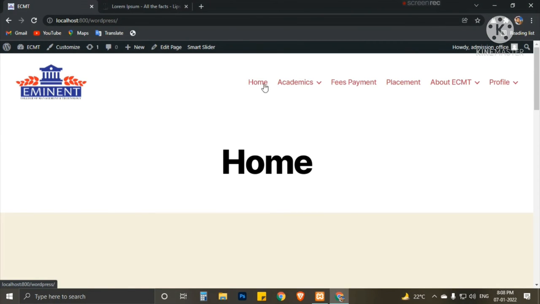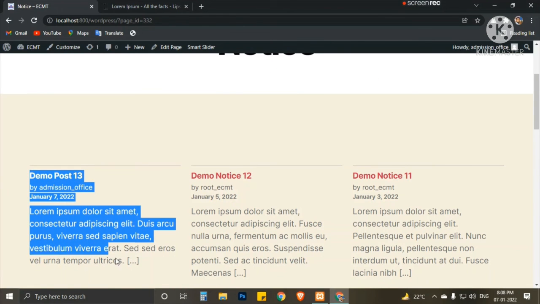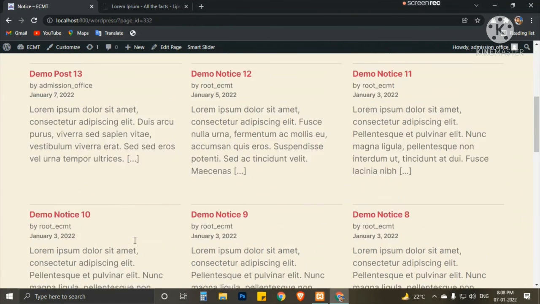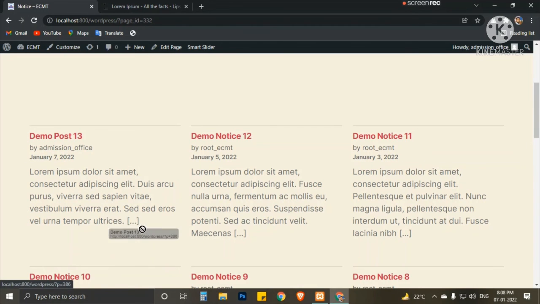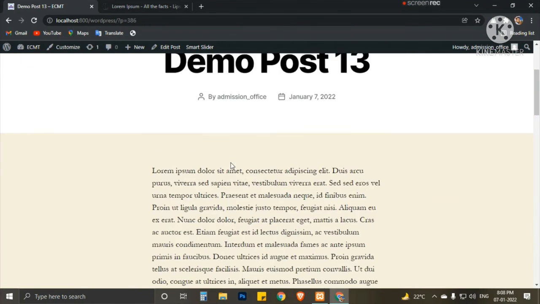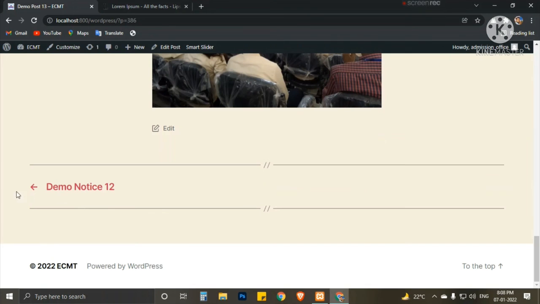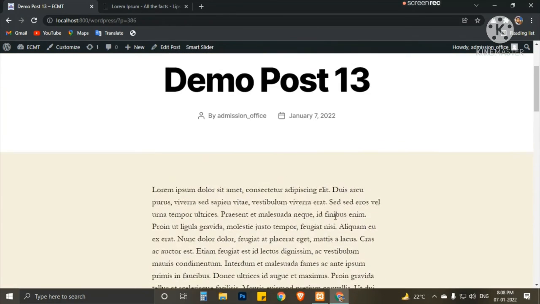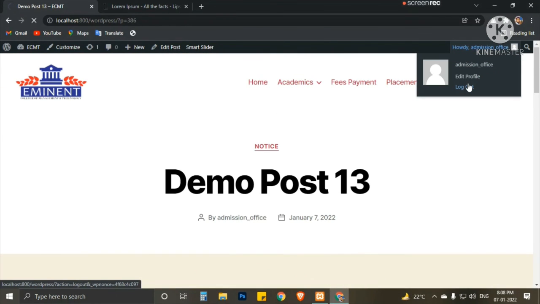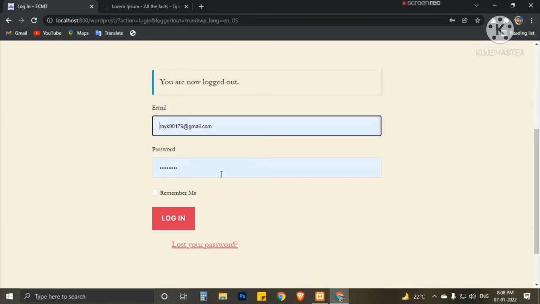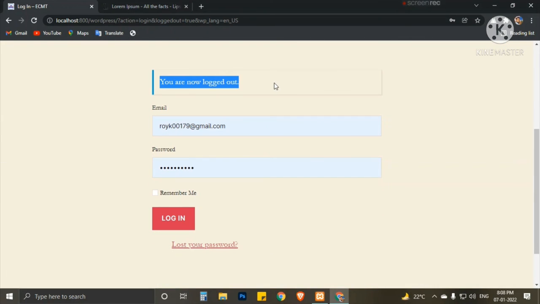If we do that, then when you go to the notice, post 13 is there. If we click on this and go to the bottom side, the comment portion is removed. Now log out from this. Okay, you are now logged out.